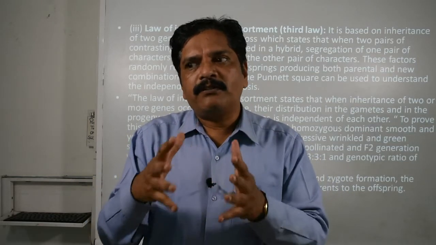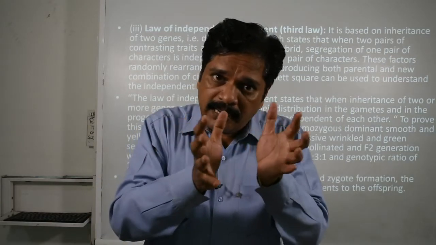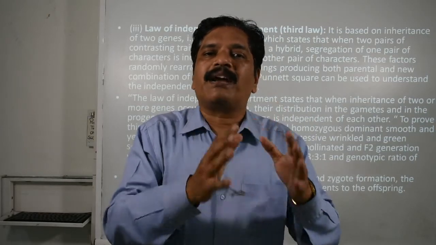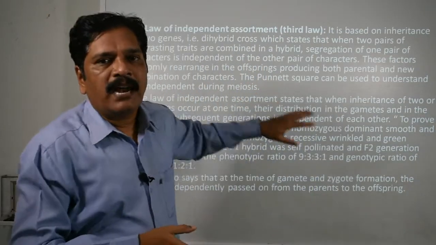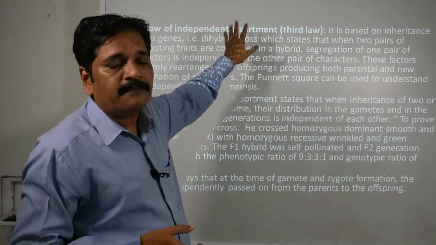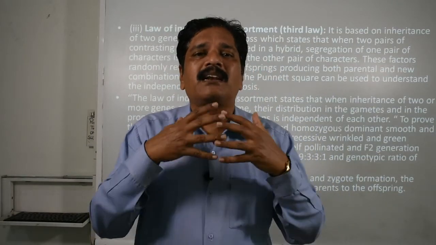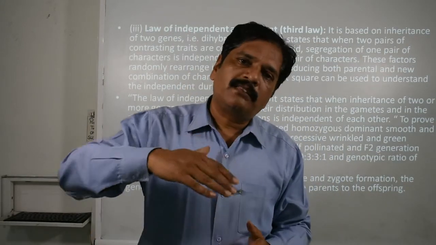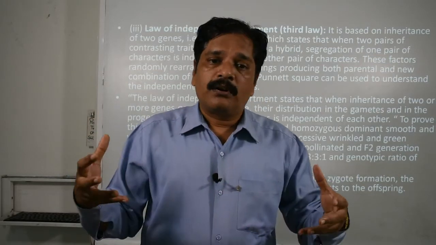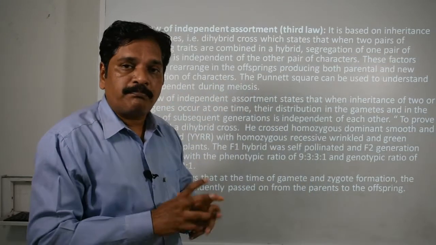And finally, whenever they get a chance to express themselves, they are reunited. This reunion is able to maintain their identity, and this is the law of independent assortment. That means without intermingling or blending in the F1 generation, whenever they find the chance to reunite, they will express themselves in the form of the pure traits.